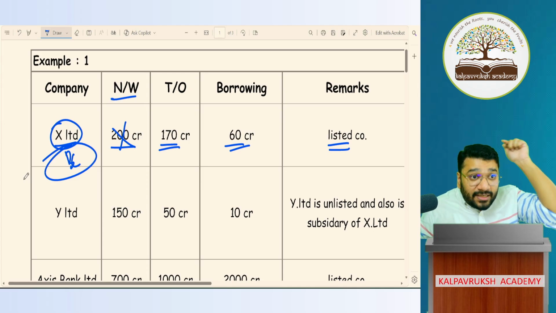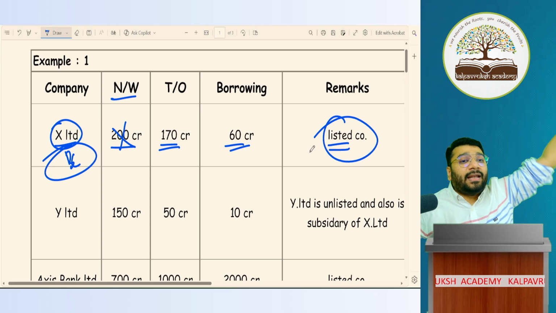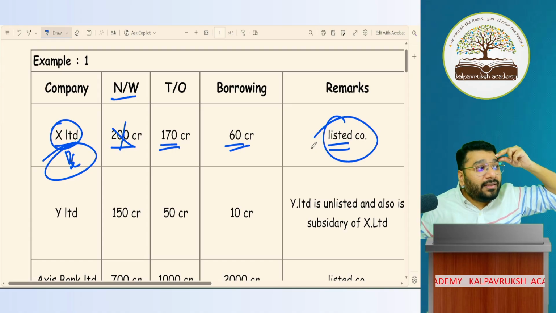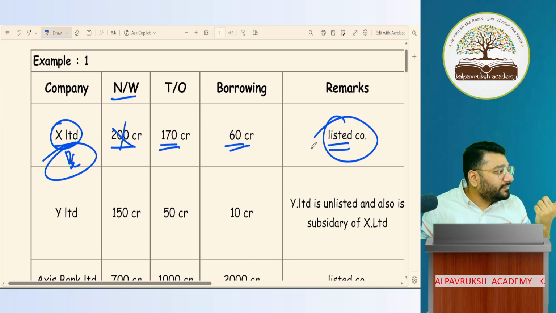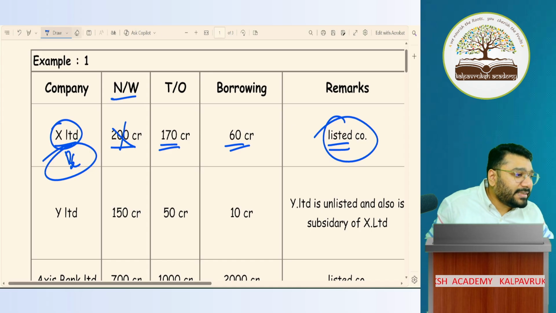Do you understand? Since I put a concept in your head that listed means super big, now you're able to tell, oh yeah, this is a super big company. Ind AS is applicable, that strikes you. Otherwise it would not have struck you. Understood why this much time is spent on this? Very good. Now example 2.